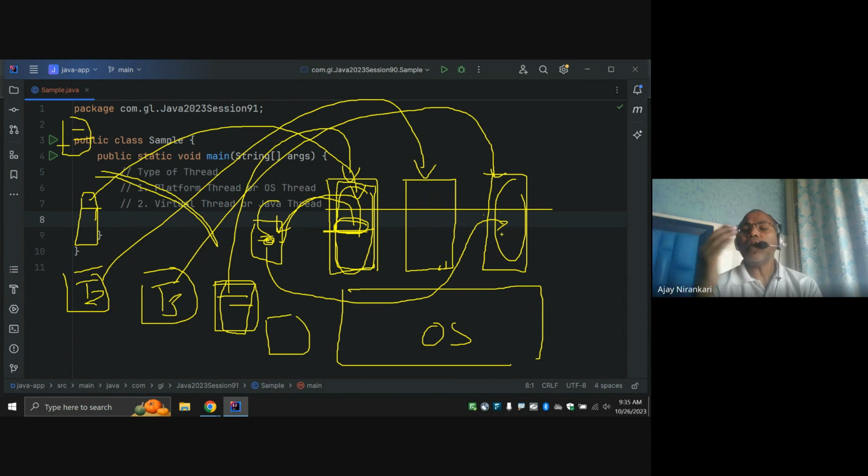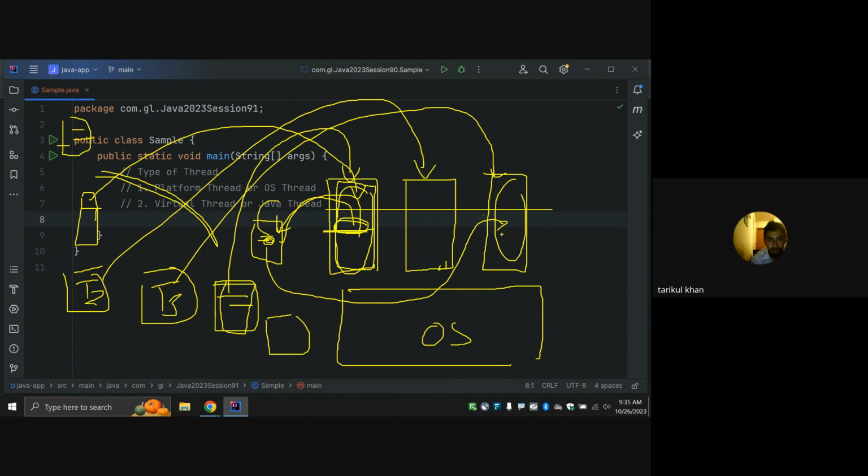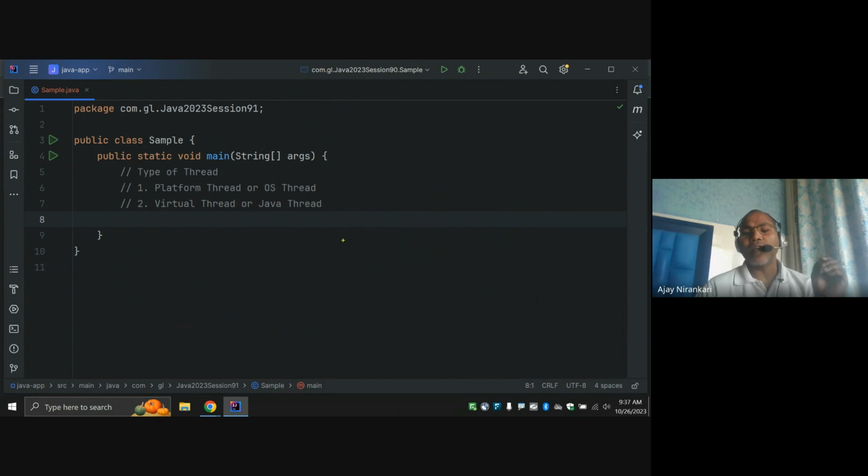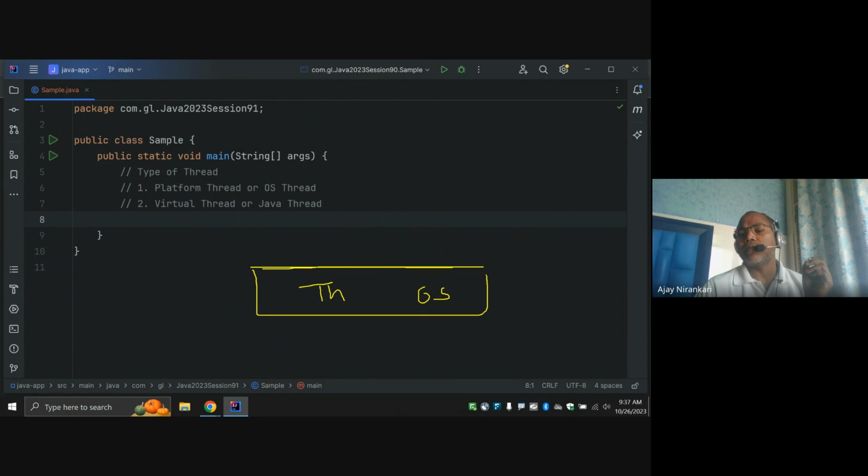compared to the earlier multi-threading model, where if our code is waiting for a response, our operating system thread is also waiting. So what we did now is, whatever the operating system thread is, it works as a carrier thread. They are just carrying some work, and the Java thread is just actual pure Java code. Whatever number of tasks you have, you just tell me, hey Java, hey carrier, hey OS thread, can you run this code? It runs.